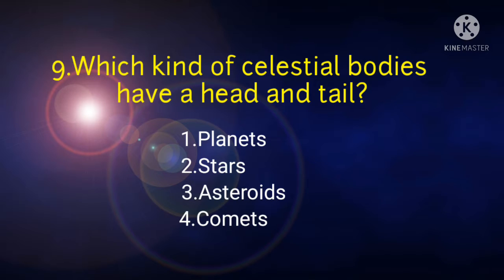Which kind of celestial bodies have a head and tail? The options are number 1, planets, number 2, stars, number 3, asteroids, number 4, comets. Like a planet or the moon, a comet is a member of the solar system. It has a head and tail. The head is a large cloud of glowing gases called the coma of the comet. So the correct answer is comets.